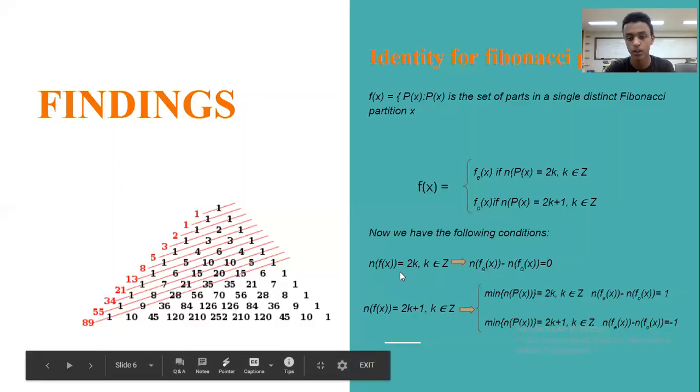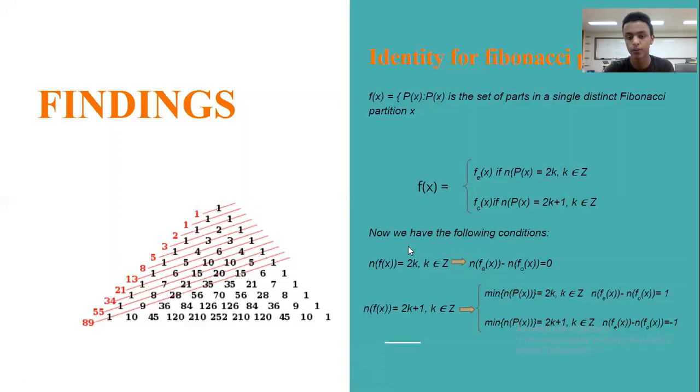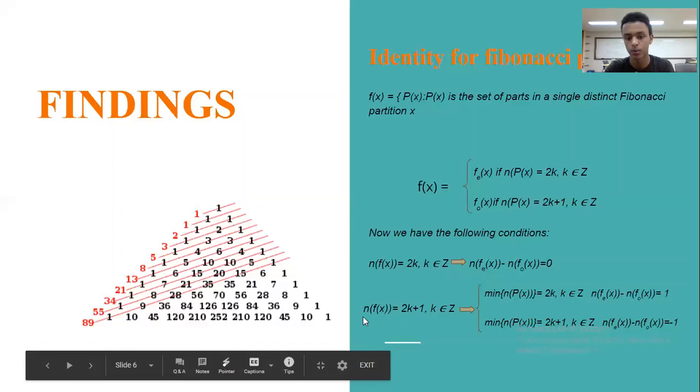So once we decided those three functions, or one function and two subfunctions, we made three possible cases. The first case is when the number of f of x is even, which means the number of distinct partitions of a given number is even. We found it evident that the difference between the number of distinct Fibonacci partitions with an even number of parts and those with an odd number of parts is 0.